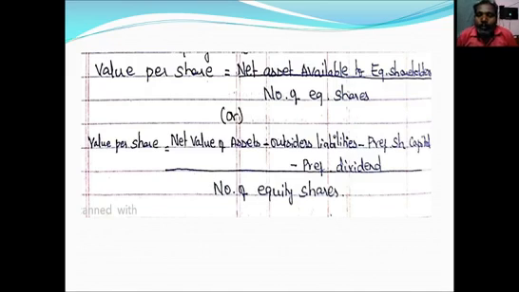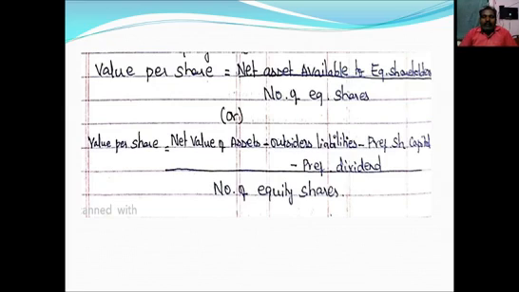So, depending upon the problems. If it is a section A or section B problem, we should use the second formula. If the question comes in part C, that means a big question, we should first prepare the statement and then calculate value per share using the first formula, right?